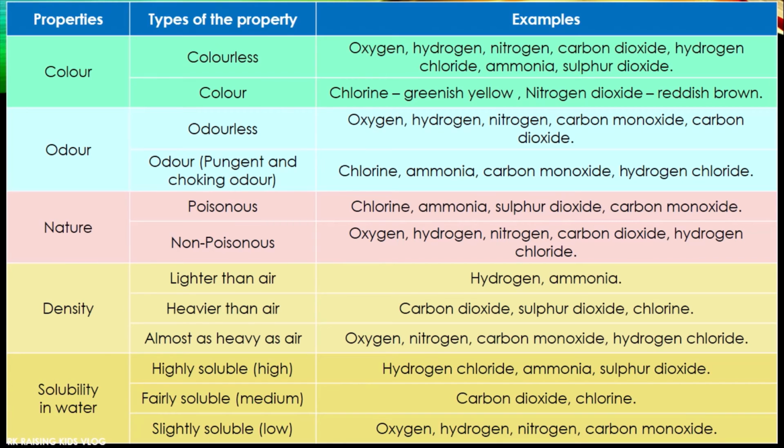Examples are carbon dioxide and chlorine. And slightly soluble means very low, its solubility in water is very low. Examples are oxygen, hydrogen, nitrogen, carbon monoxide. These are slightly soluble in water.